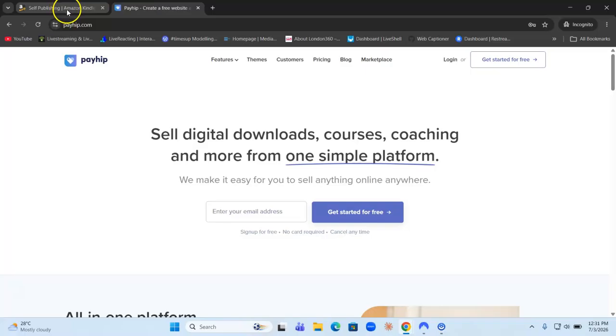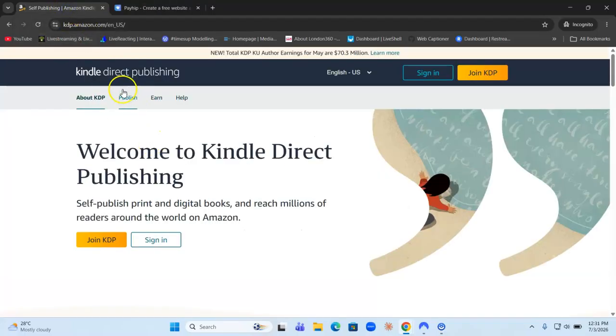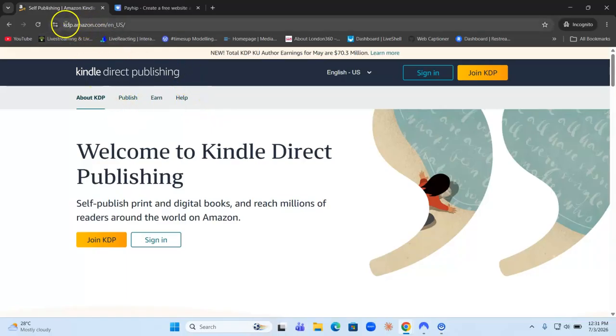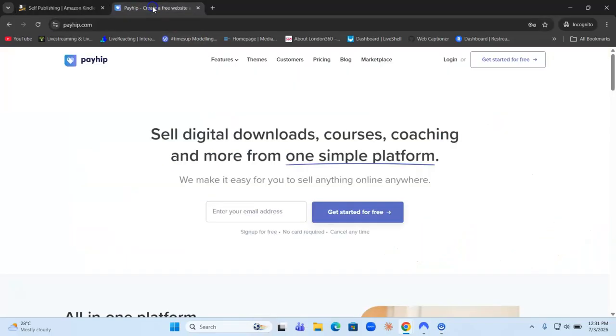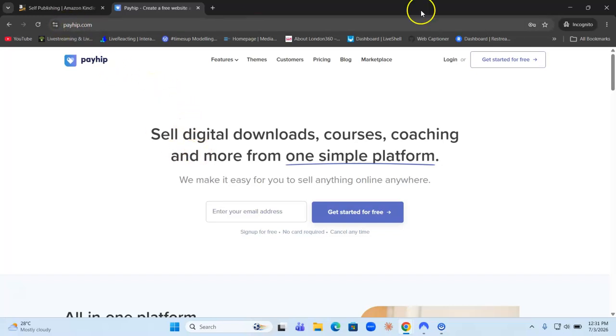Now for Amazon KDP, this is the website. So you need to set up an Amazon KDP account. If you want to sell the paperback book and the ebook all in one on the Amazon KDP ecosystem, then this is the account you need. You need to go to kdp.amazon.com and set up an account there. If you just want to publish the ebook, you don't want to publish the paperback or the hardcover, then go to payhip.com.